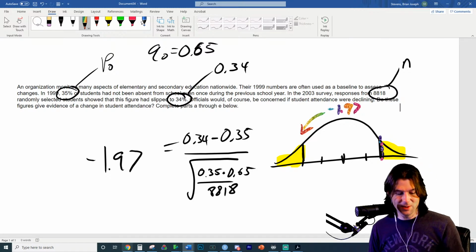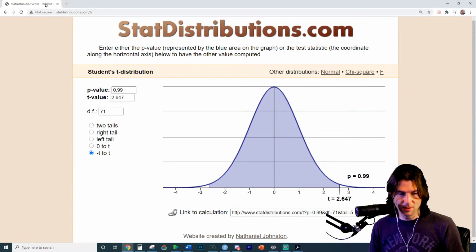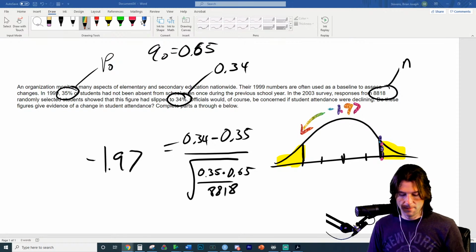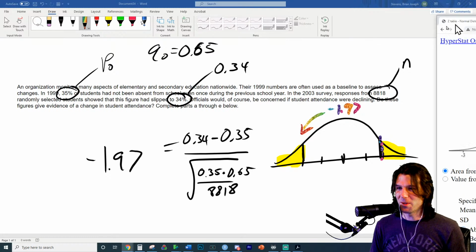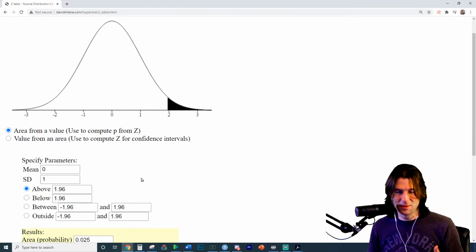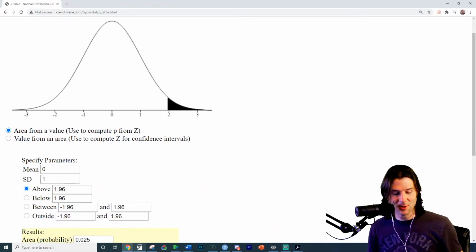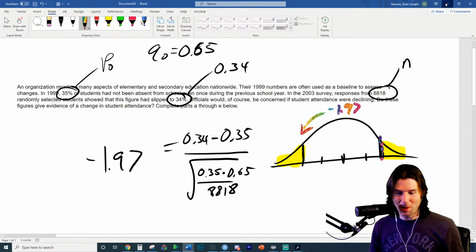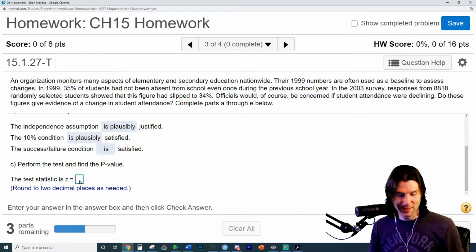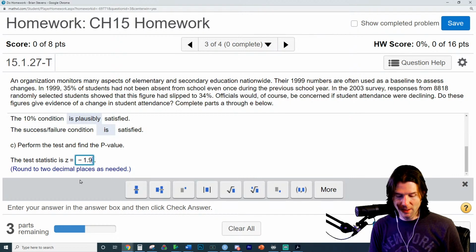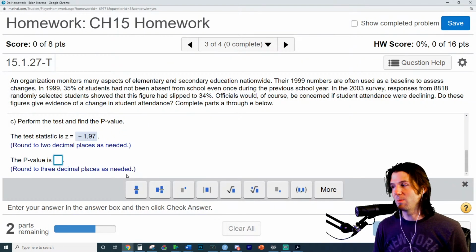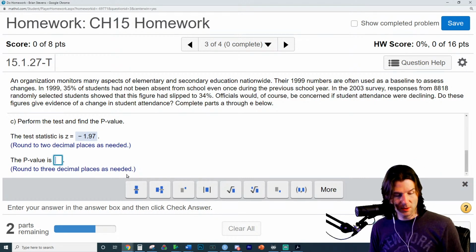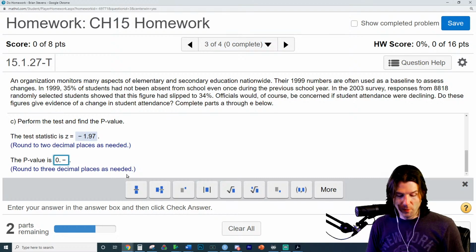So we'll go to David M. Lane right here and go and see the answer. You're like, do you know it, Brian? I promise you I do. Because 1.96 is as famous as it gets in statistics, so much so that the applet even already basically has it entered in. So just so you know, I'll put it in here in a second, but the z-score is negative 1.97. Is that rounded enough? And then the p-value is going to be, how many decimals does it want? 3 decimals, 0.49, I think.